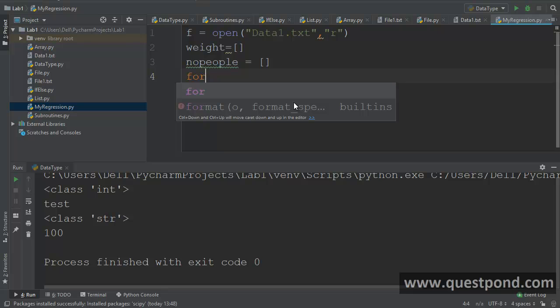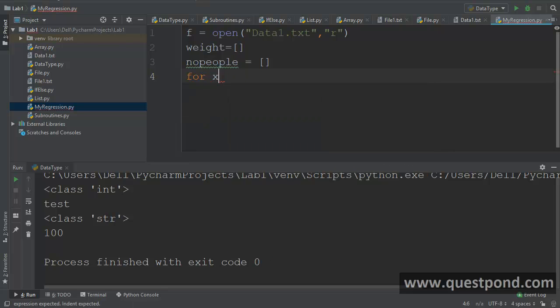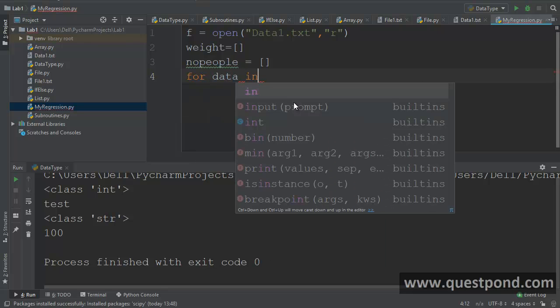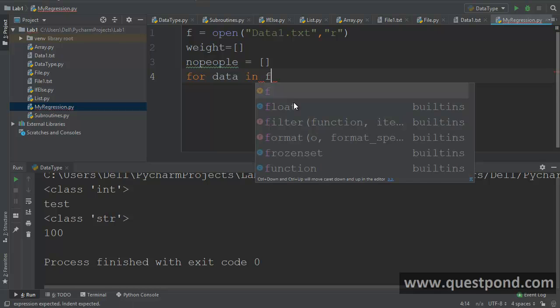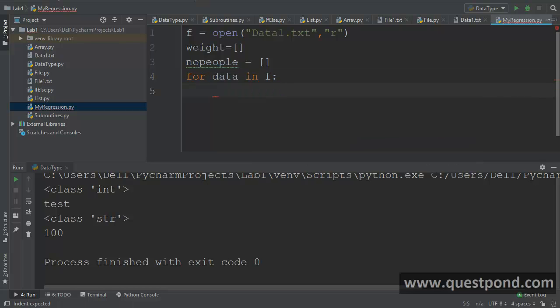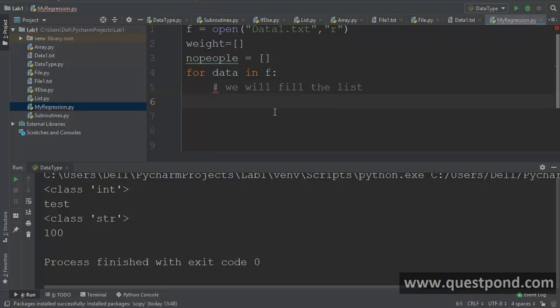So for data in f, let us start reading it, right? We want the weight and the number of people to be loaded in the list, right? So that thing we are going to do out here. So here we will fill the list.